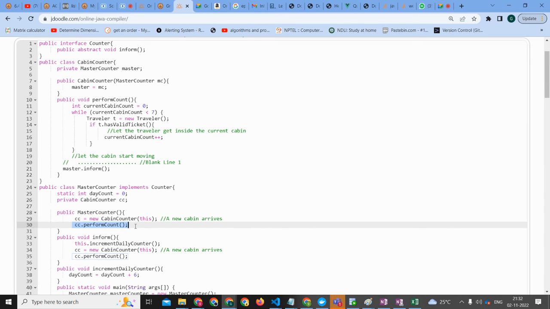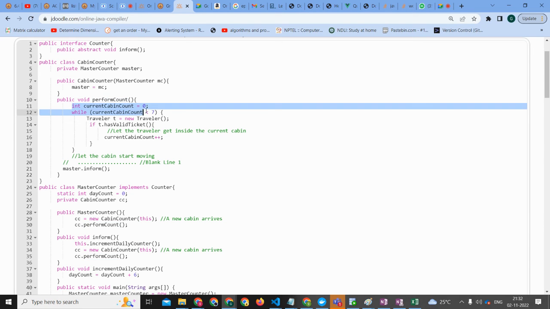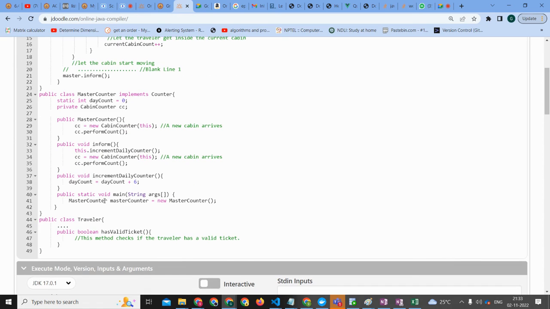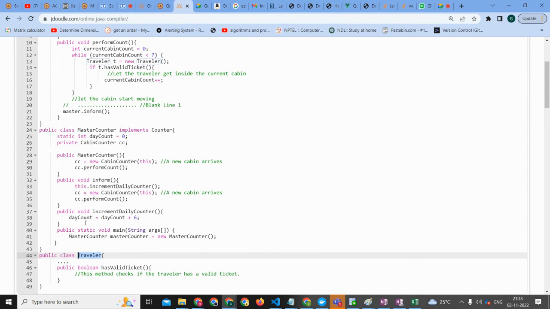Perform count. We will go to perform count. Perform count has a variable current cabin count, that is 0. And while the current cabin count is less than 7, we will create the object of the traveler class, and that value is t. This method checks if the traveler has a ticket.